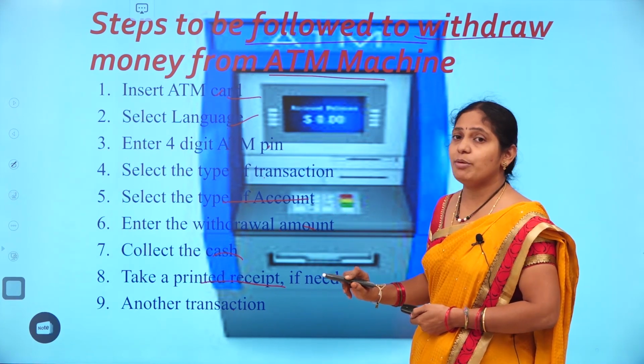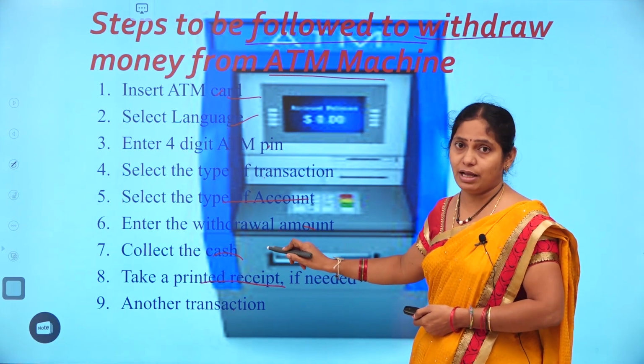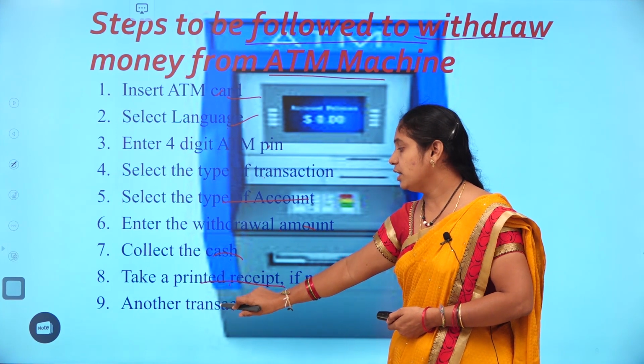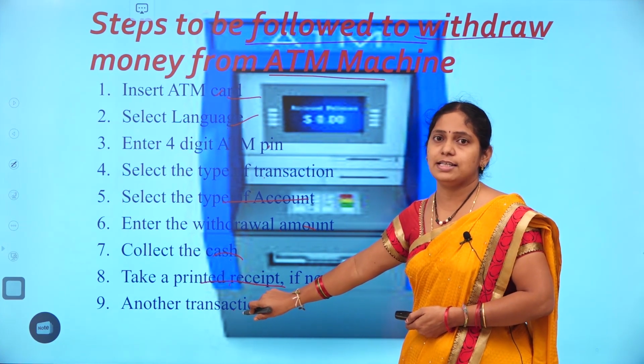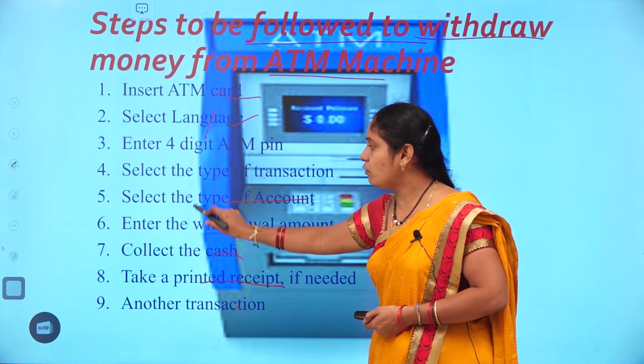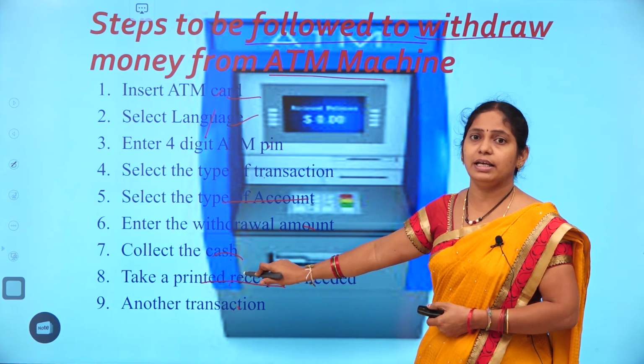Then enter how much amount you want to withdraw. Type that amount. Take the cash. Take the printed receipt. If you want to continue with another transaction, you can continue, otherwise you can exit. So this is the process involved in withdrawing an amount from an ATM machine.